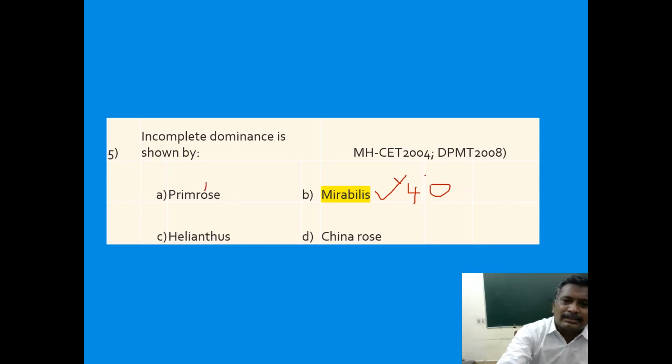Evening primrose, Oenothera lamarckiana, is especially an experimental model taken by Hugo de Vries, who identified mutations. Mirabilis jalapa, the four-o'clock plant, and Antirrhinum majus, the snapdragon or dog flower, are the plants in which Karl Correns identified incomplete dominance. Here the answer is Mirabilis jalapa.